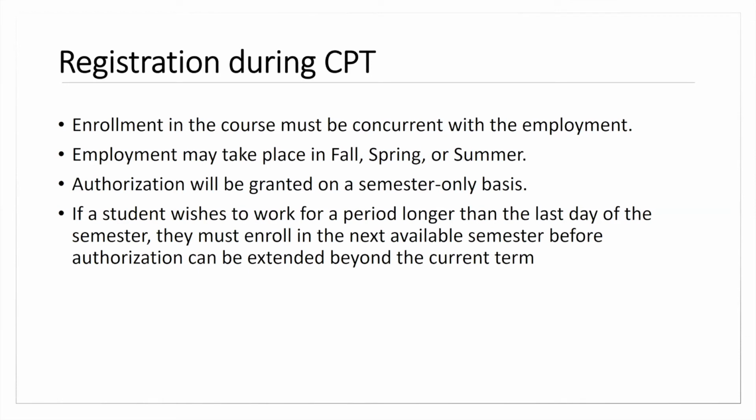That means the semester ends before that August 30th date, but the next semester hasn't begun. That would be appropriate. However, if the requested dates extend into the next semester, registration at that point would be required. So make sure that you're looking at how those dates plan out. If they align with the semester and they are appropriate for your degree and the credits that you're registering for, that's great.